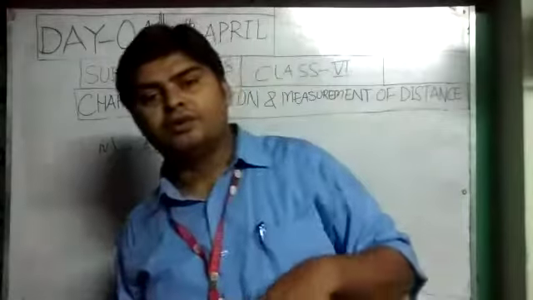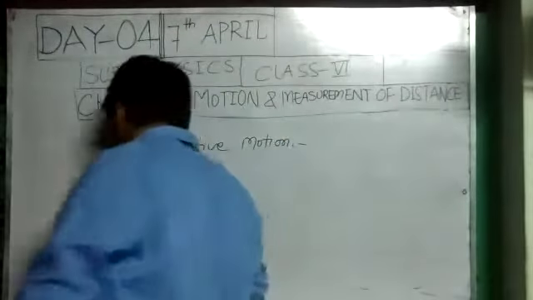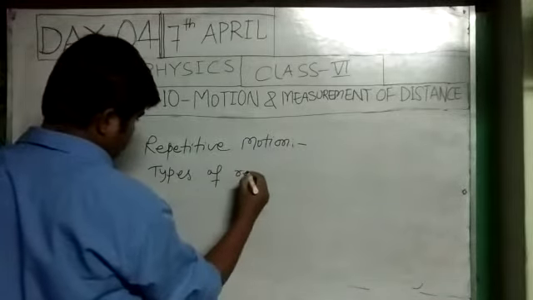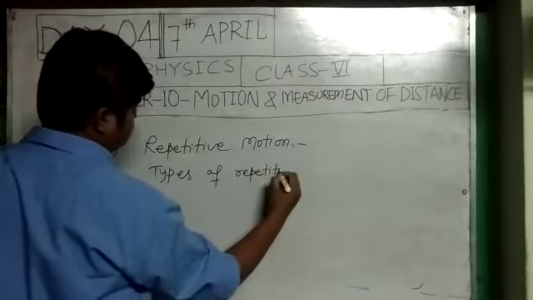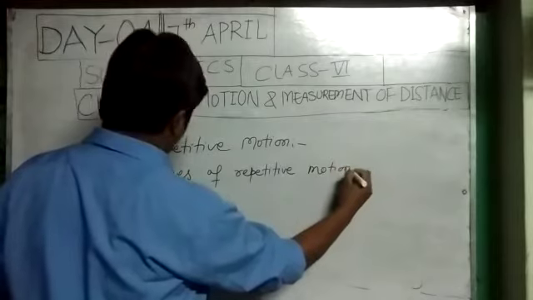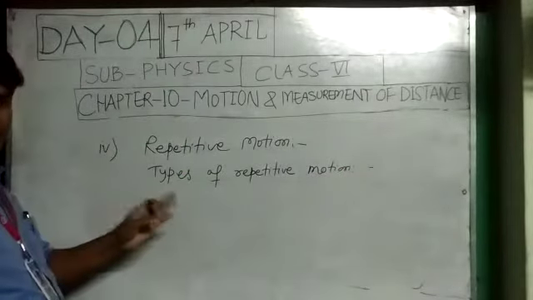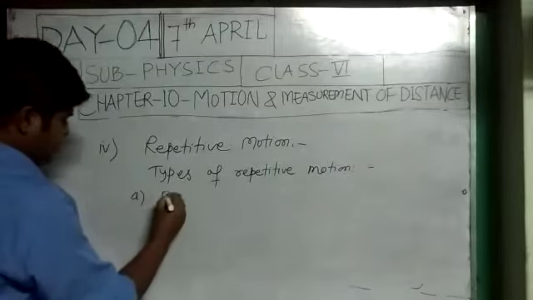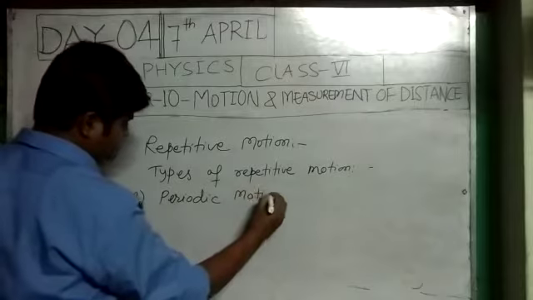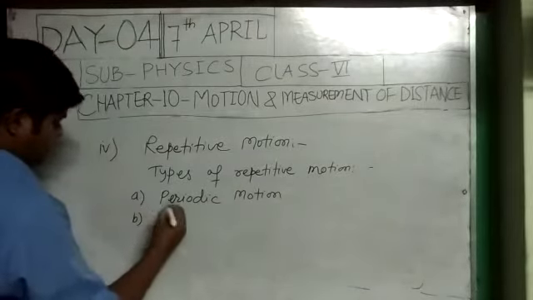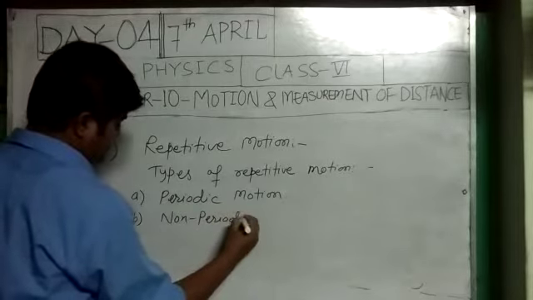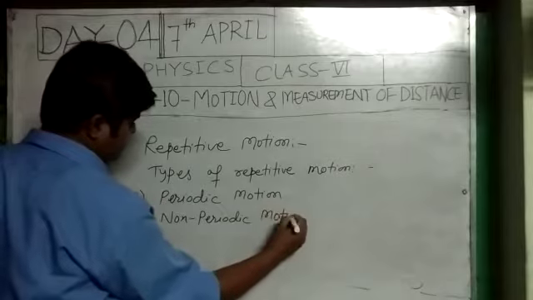Now, types of repetitive motion. There are two types of repetitive motion. First one is periodic motion and second one is non-periodic motion.